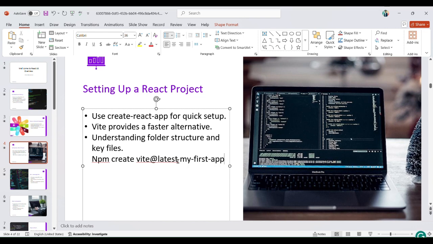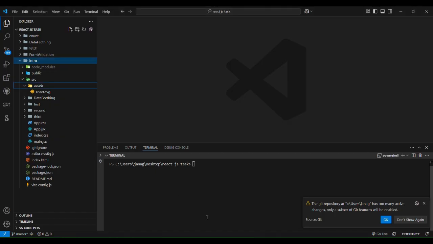This is my app name, which is the folder name. This is the React.js project. In Vite it's an easier, faster alternative to Create React App. We can use either one, both are valid use cases.